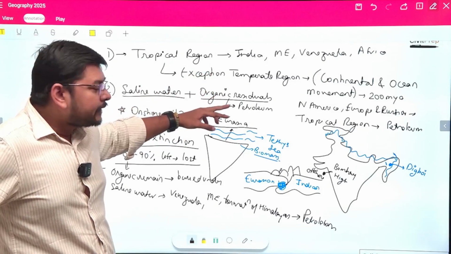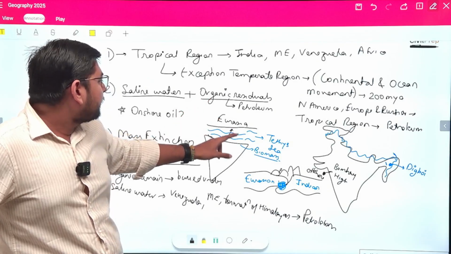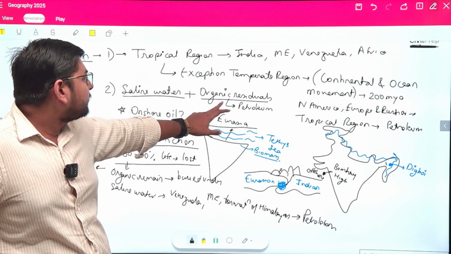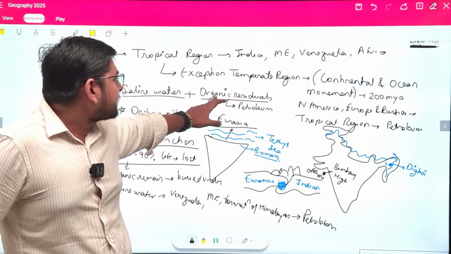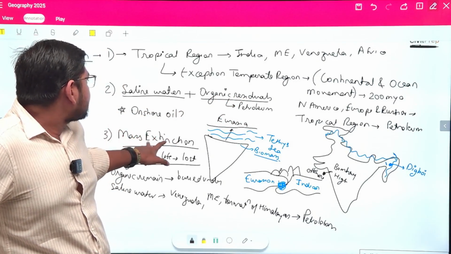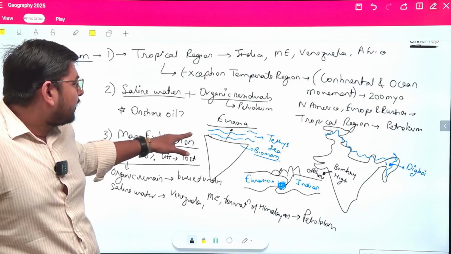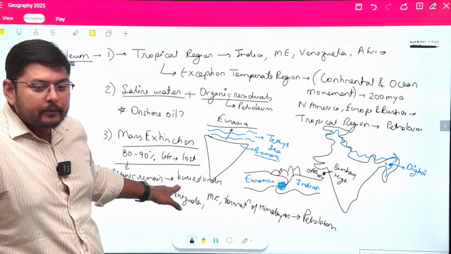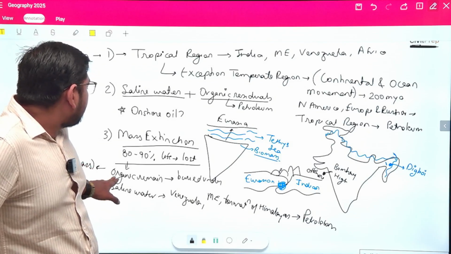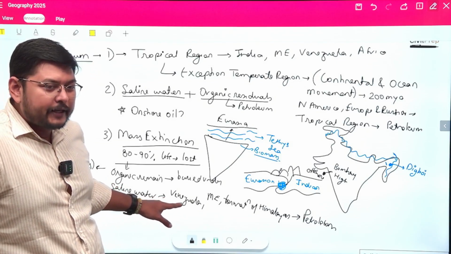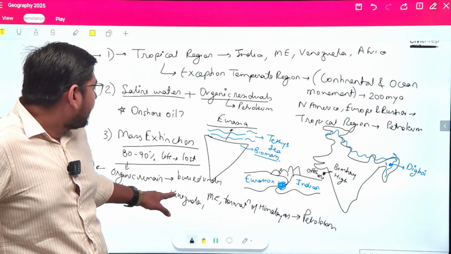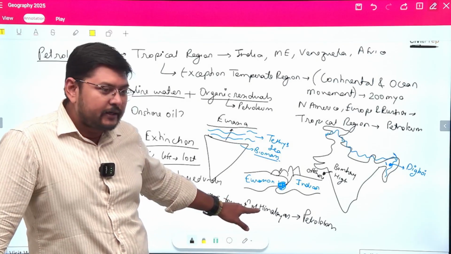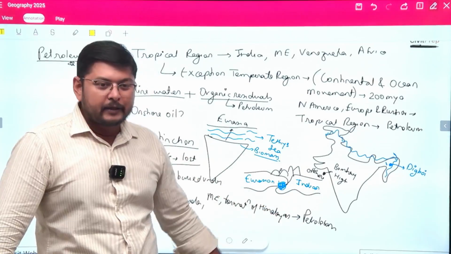After that, we see the development of this saline water, where there is development of petroleum with respect to organic residue. Then we can see the mass extinctions resulting in the burial of the organic remains, which are part of the biomass and undergo complex organic reactions under the saline water. And here we see the presence of Venezuela, the Middle East, and the Himalayan region, where we have the development of petroleum.